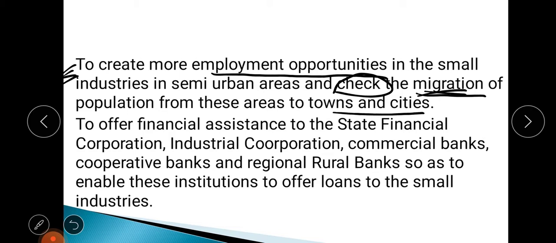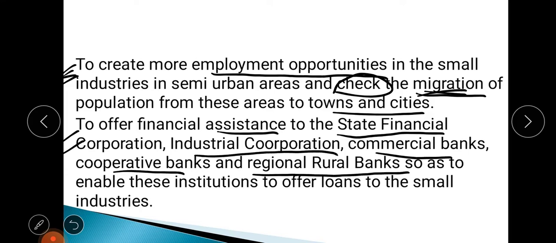Then, to offer financial assistance, financial assistance means financial help like loans. To whom? To the state financial corporation, industrial corporation, commercial banks, cooperative banks and regional rural banks, so that these institutions can offer loans to small industries. These institutions give loans to small industries, and SIDBI offers financial help to these institutions which help the development of small industries. So these are basically the four functions of SIDBI.